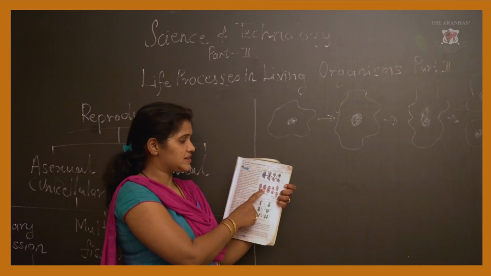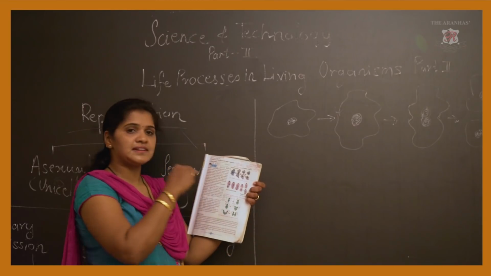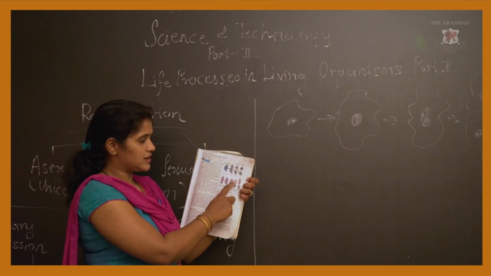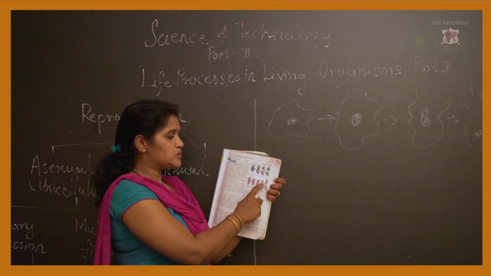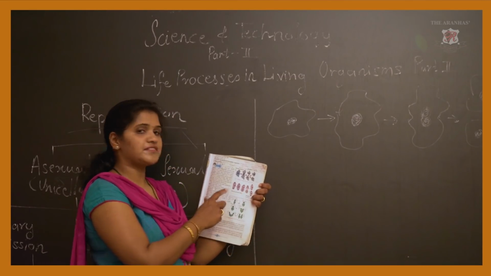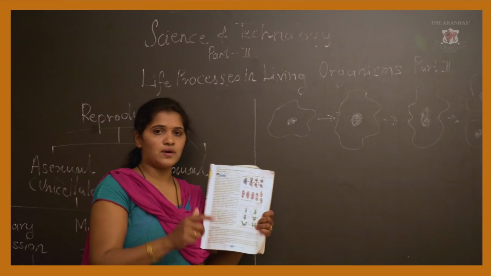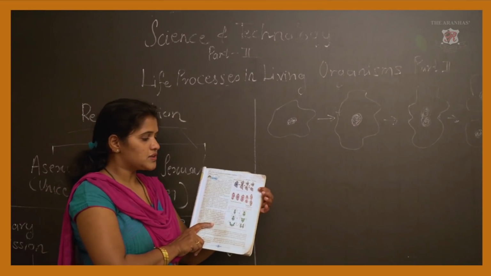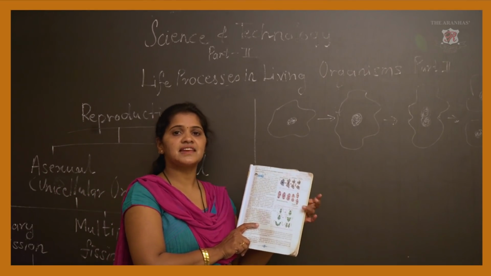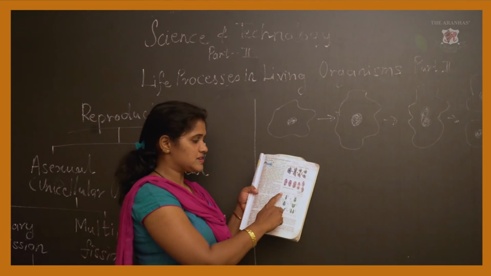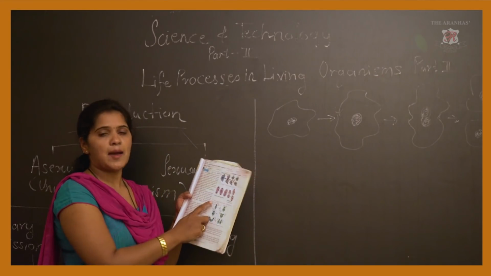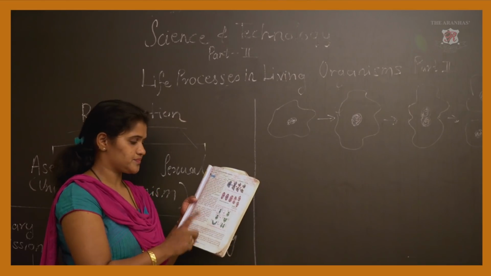Here the notch is present transverse, meaning horizontally. After that two cells are formed. When two cells are formed, all the organelles inside are divided into two parts, so the two cells will have the same organelles. This transverse process of reproduction happens in paramecium.